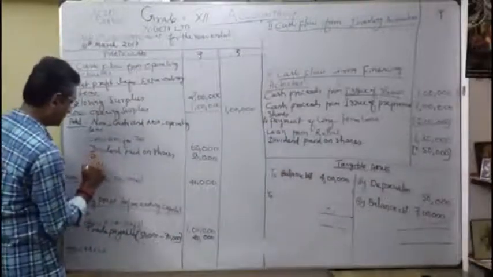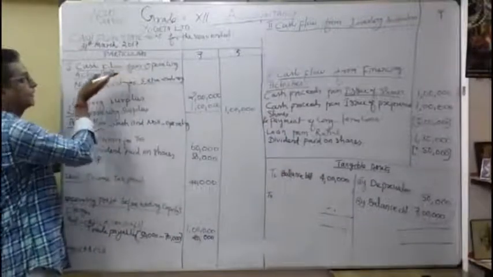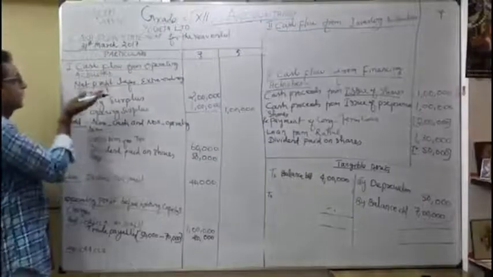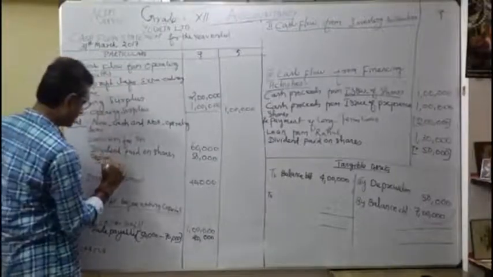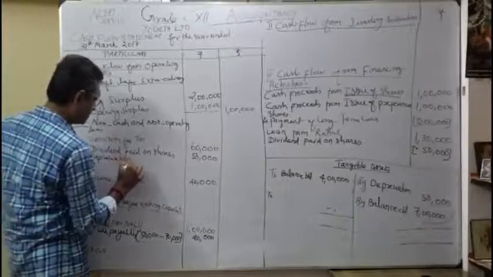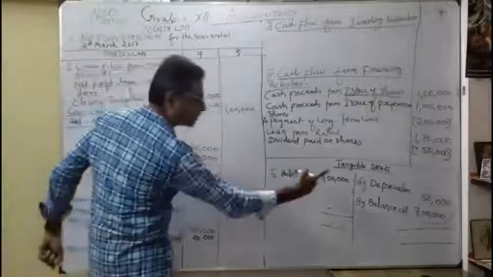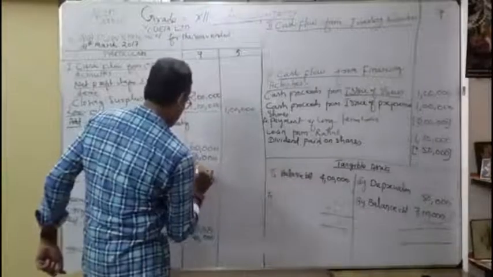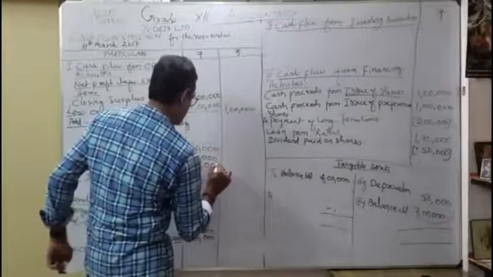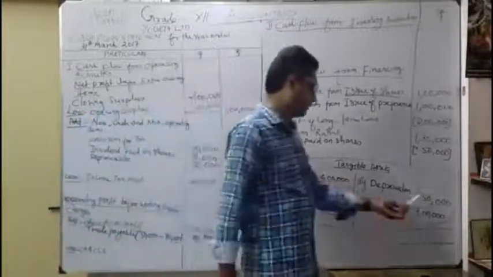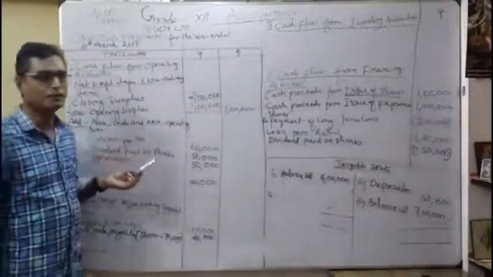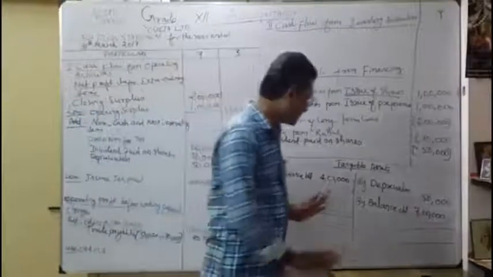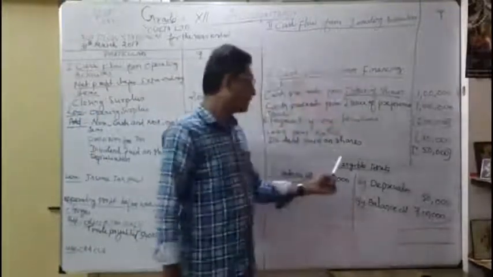Immediately I am going to write it here. Correct? So depreciation. Under operating activities, I am going to add it once again to the net profit before extraordinary items. Depreciation, once again 50,000. Now you understood? So be very careful. It is better to write it immediately under operating activities, so that you never miss the information. Okay, now there are no other adjustments to tangible assets.